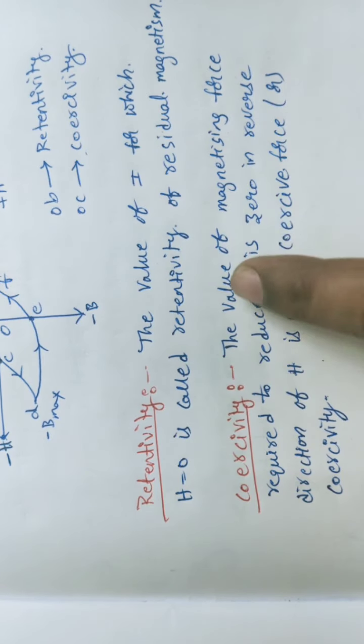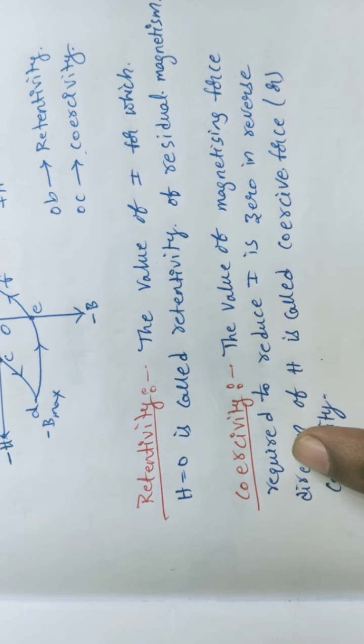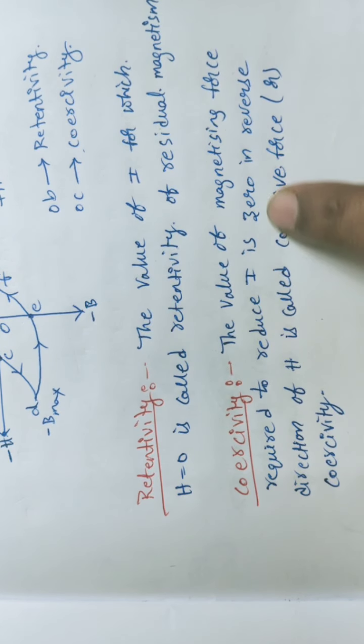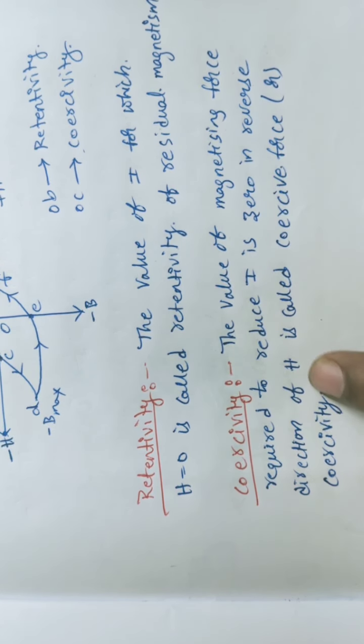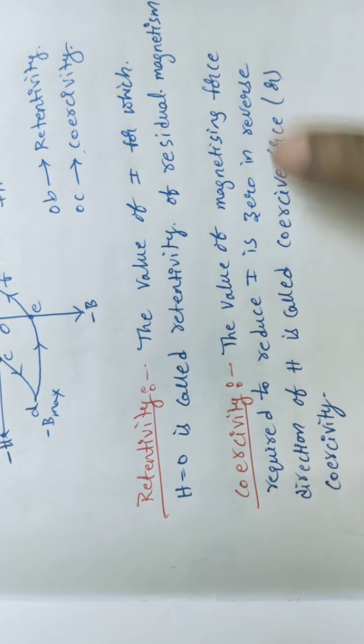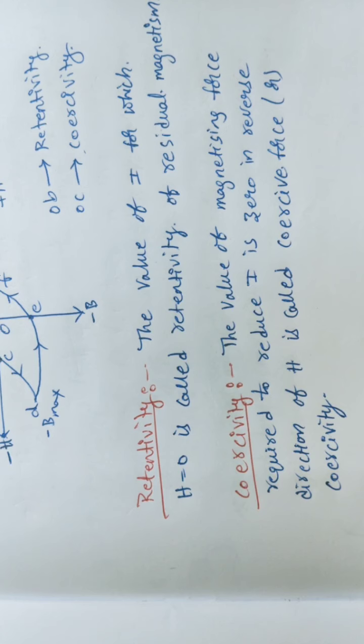See students, the value of magnetizing force required to reduce I to 0 in the reverse direction of H is called coercive force or coercivity. In this condition, the I value becomes 0 and the H value acts in the opposite or reverse direction.